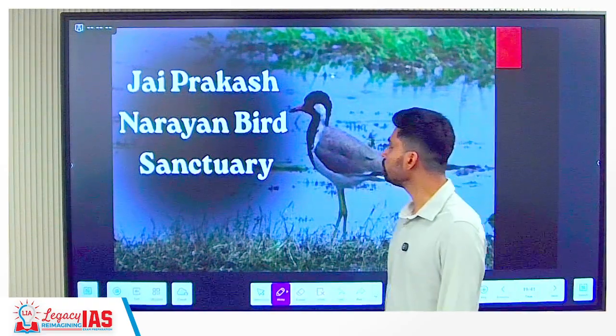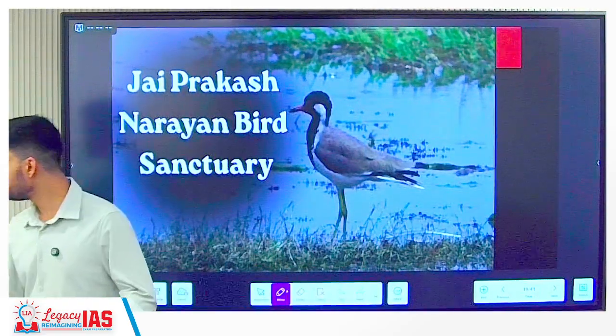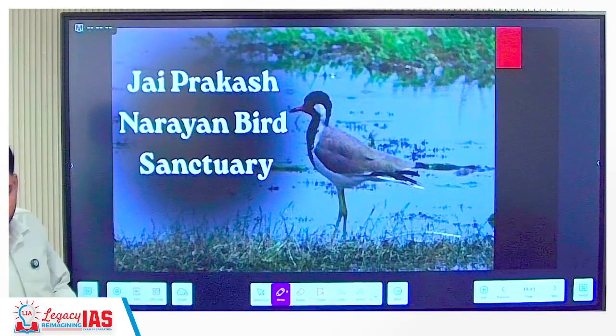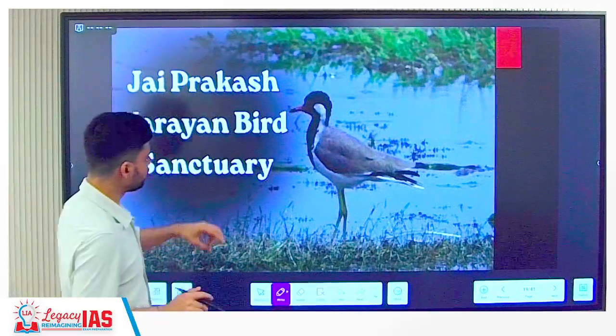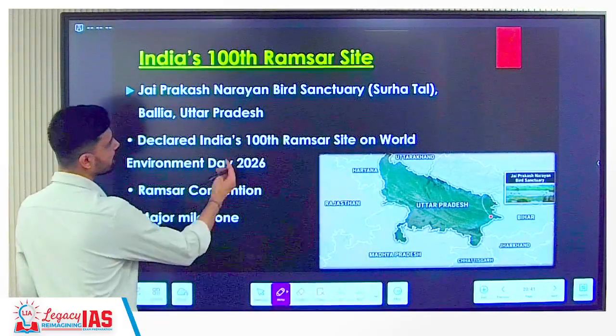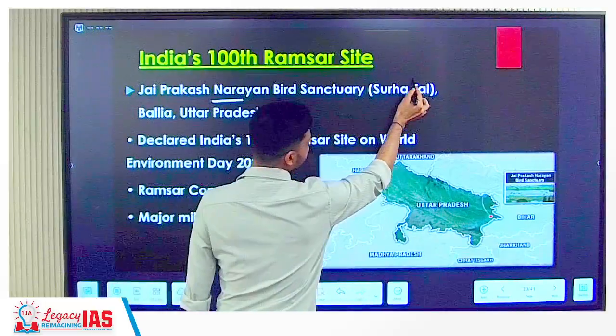Third topic is related to a recent addition of Jayaprakash Narayan Bird Sanctuary. You would have studied about the Ramsar sites. Yes or no? Ramsar sites, we have wetlands are put under Ramsar list. So recently a bird sanctuary from the state of Uttar Pradesh, it is called as Jayaprakash Narayan Bird Sanctuary. Other name is also Surhatal.